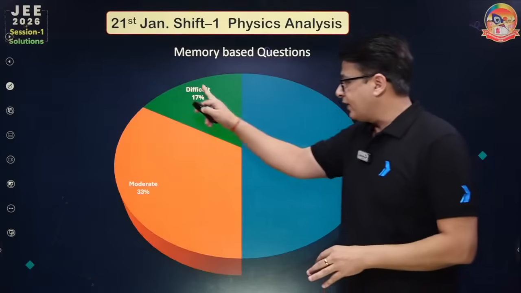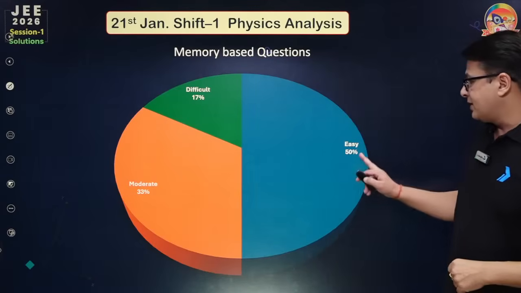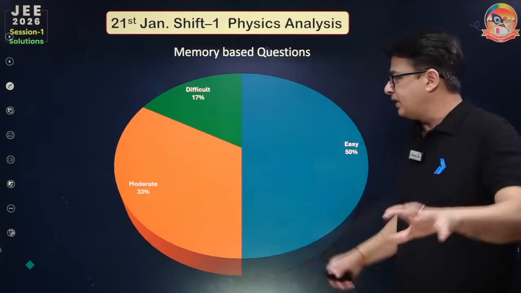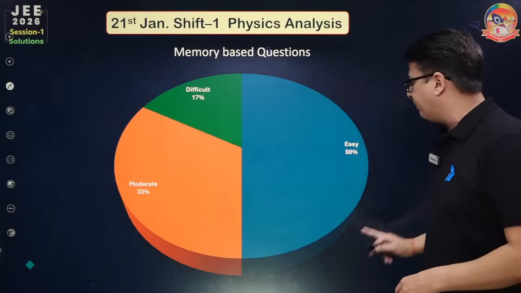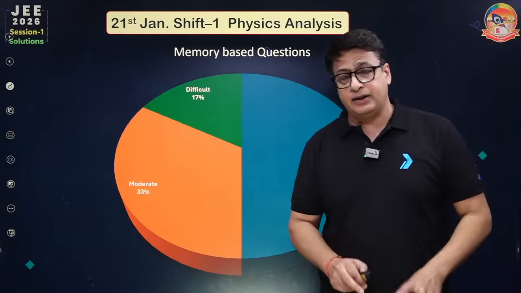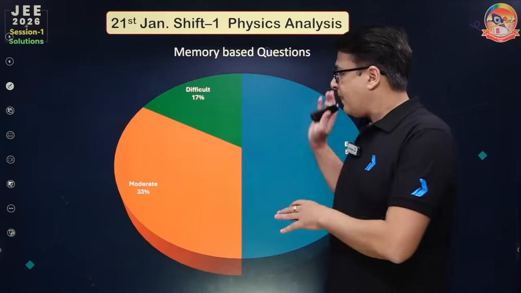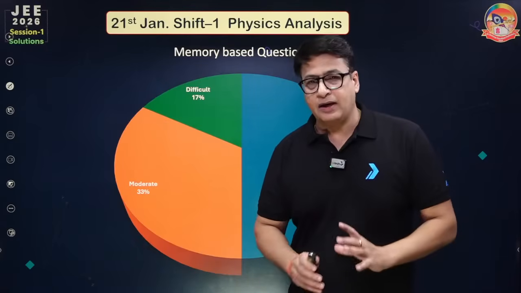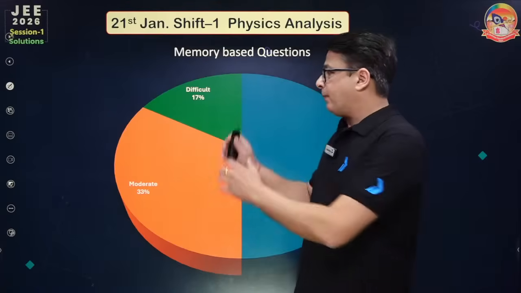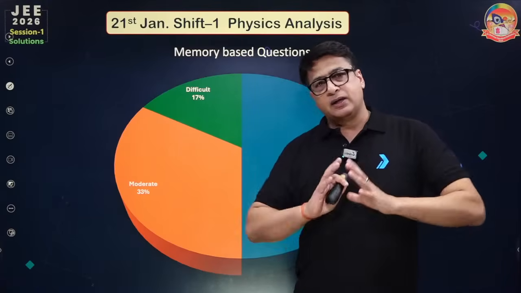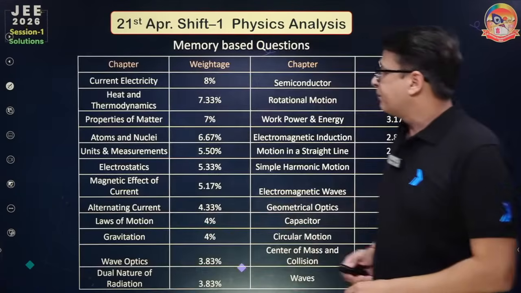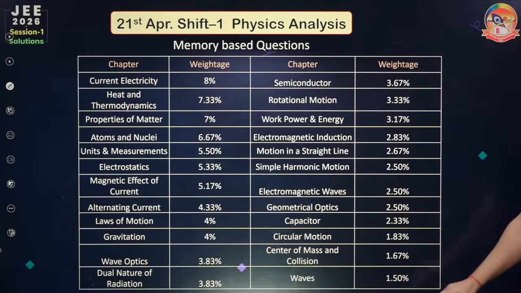And we kept 17% in the difficult category, moderate is 33 and easy is 50. If you can see, in physics, we have kept 50% questions in the easy category. So 50% are easy, only 17% which required certain calculation, which required certain time, we put as difficult. And in the moderate, 33% are the moderate part. So these are the chapters and these are the weightage.